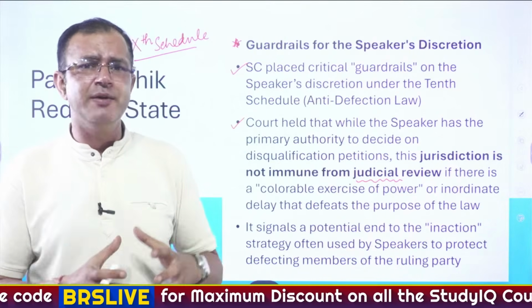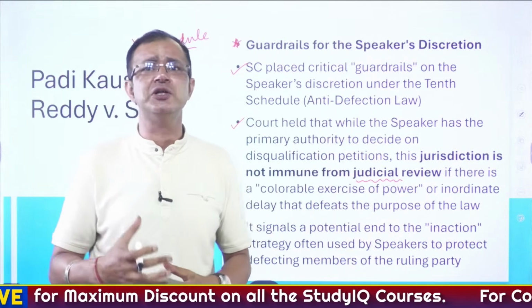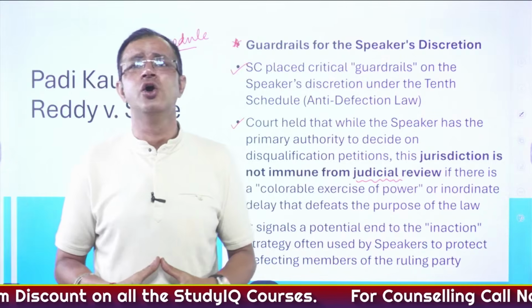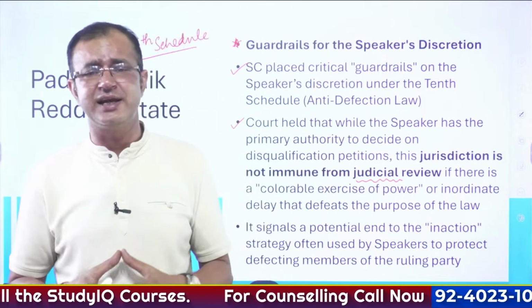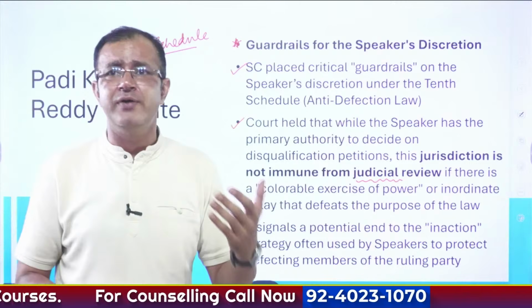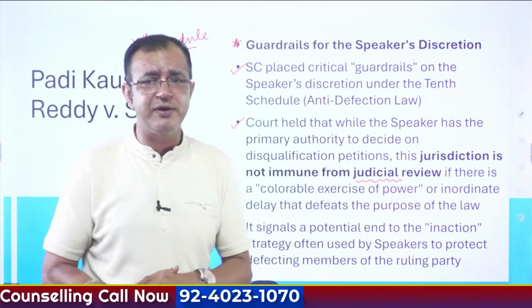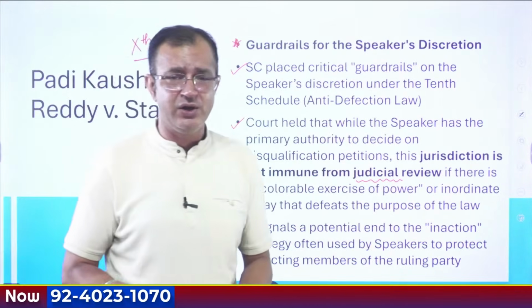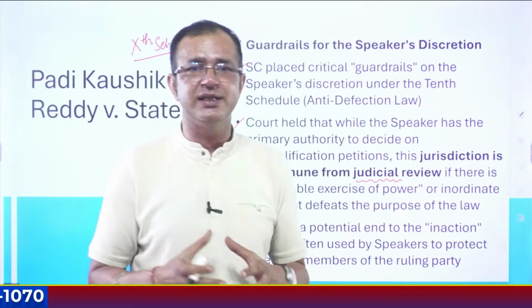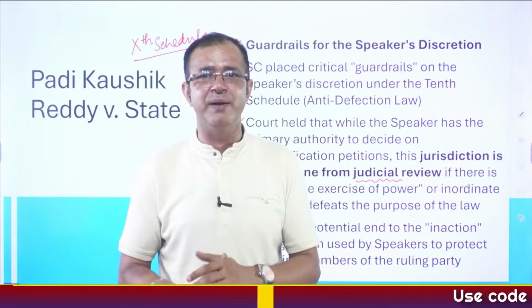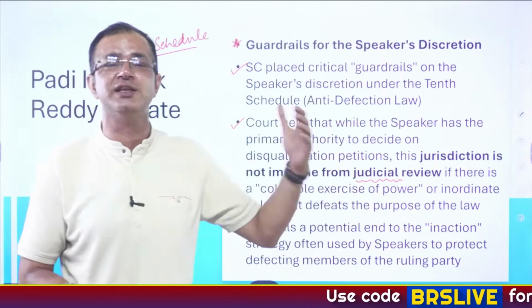Now, this is very important because it signals the potential end to the inaction taken by the speaker or the chairman when they are protecting the defecting members of the ruling party. Like for example, we have seen that there had been 7 members from the Aam Aadmi Party who have joined the BJP.